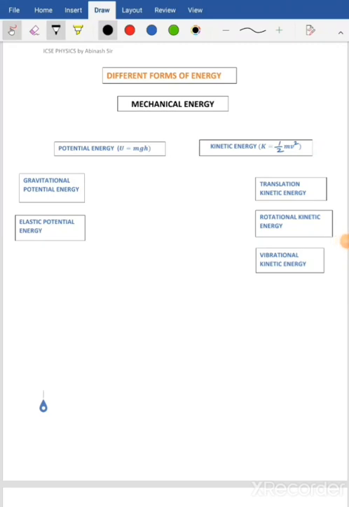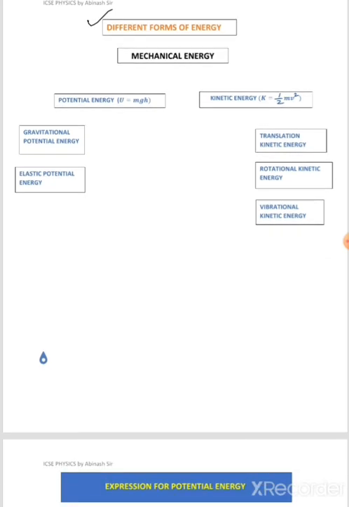Alright, dear children, today we are continuing the chapter Work, Energy and Power, and we are going to discuss Unit B of the chapter, different forms of energy. Before we study different types of energy such as solar energy, heat energy, light energy, geothermal energy, nuclear energy, wind energy, tidal energy, etc., in physics we must first learn in detail about mechanical energy.